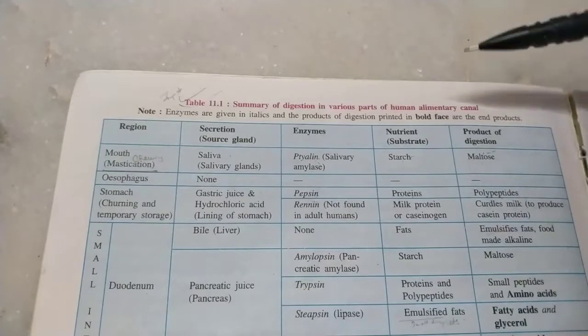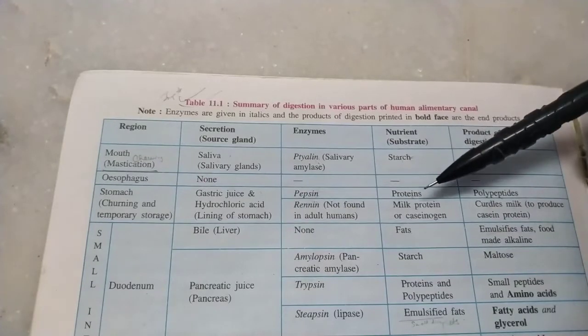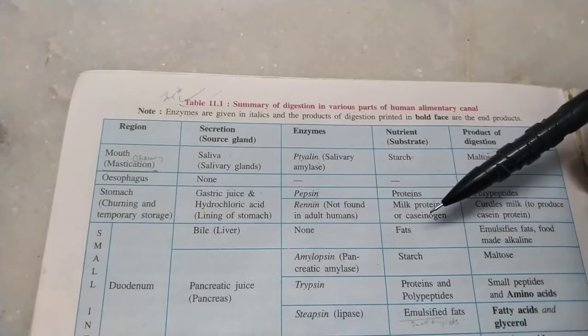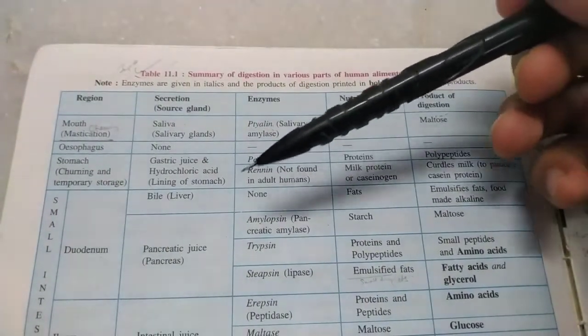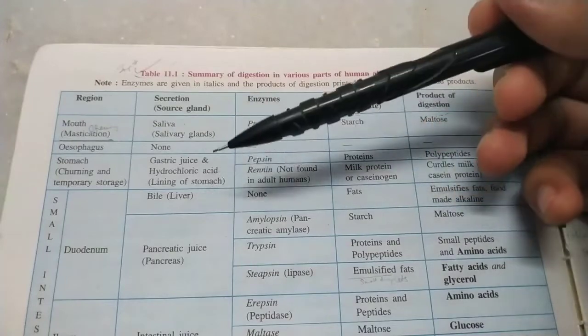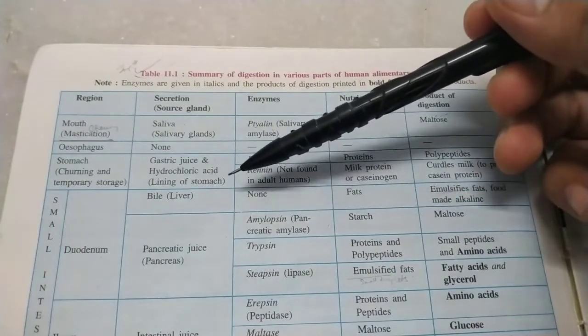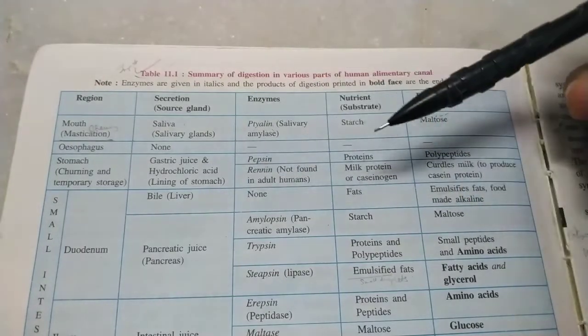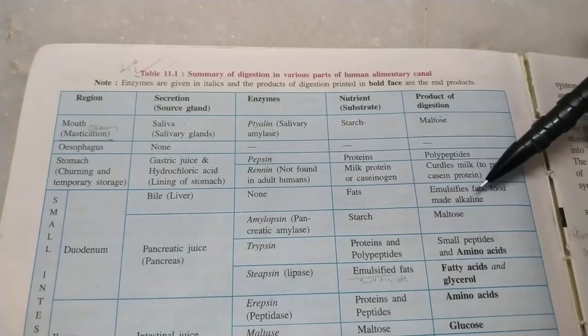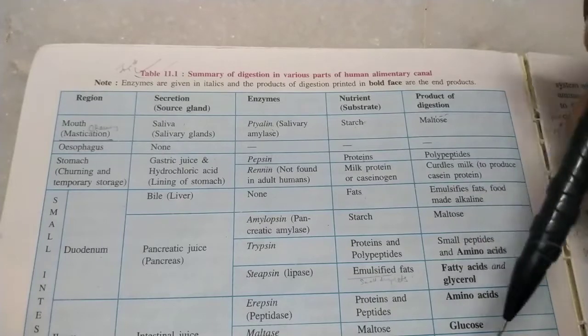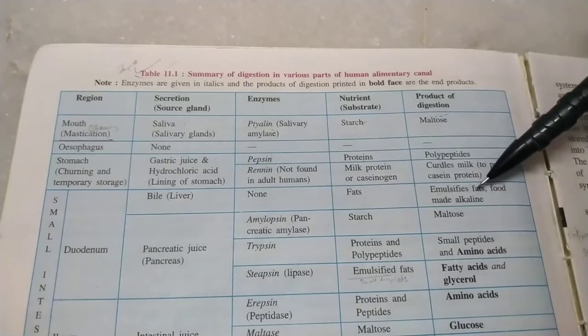So you can see the digestion of starch started in the mouth, the digestion of protein started in the stomach, and the digestion of fats will start in the duodenum. In the duodenum, two juices are released. One is bile, which is released by the liver. It is not an enzyme, but it is actually a waste product, which is useful because it converts fats into emulsified fats. That means fat droplets, so that the future digestion will become easy if the fats are broken into smaller fat droplets.